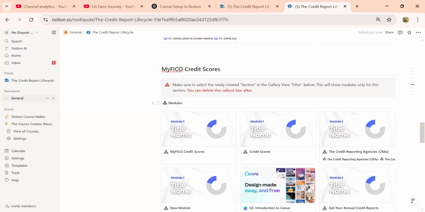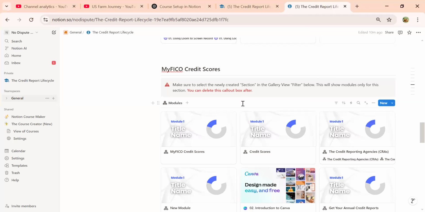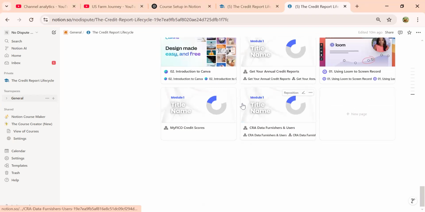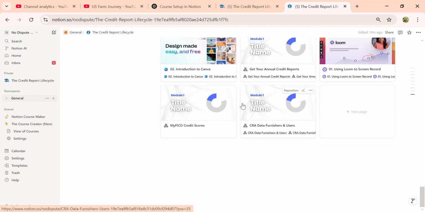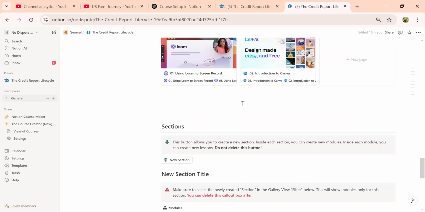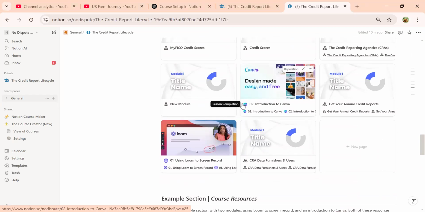Delete it. Like these, okay, you understand. This is extra data we need to delete. I was fooling around with it, looking at the capabilities and also trying to get comfortable with Notion and how it works. So it's just extra stuff. There's nothing in there. You can delete all that.